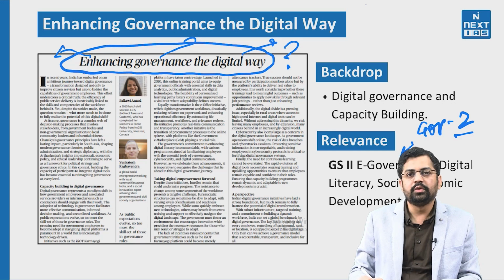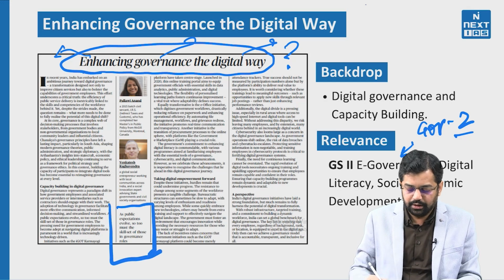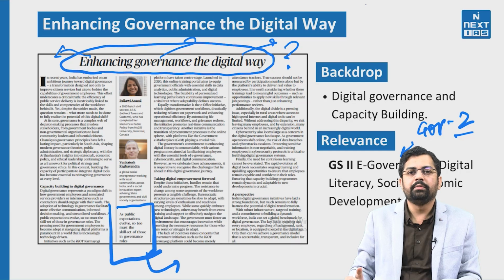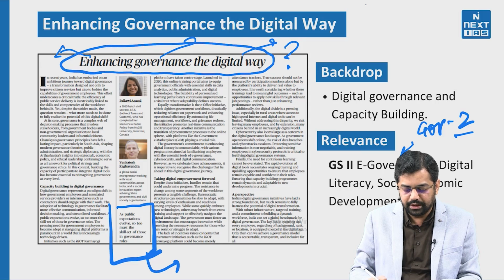Second, whenever we are going through a particular article, we can always see the summary of this particular article. For example, e-governance is a broad theme. It could be covering some particular scheme or initiative, but on which dimension today's article is can be easily figured out by reading the summary, where it says, as public expectations evolve, so too must the skill set of those in governance roles.